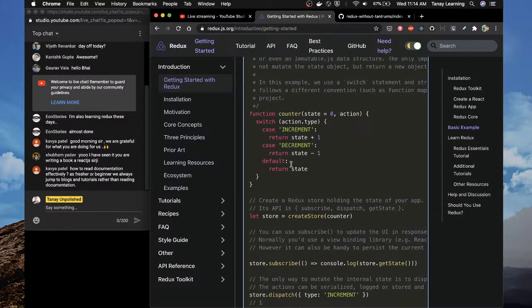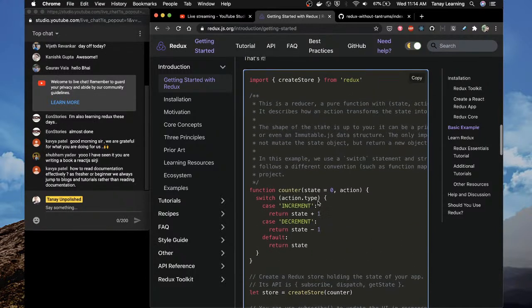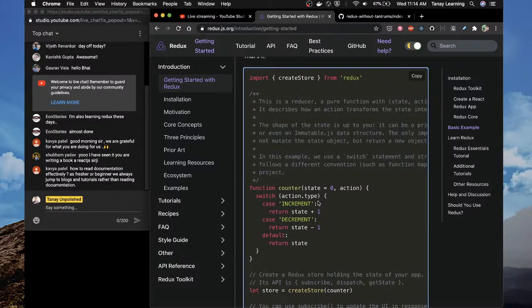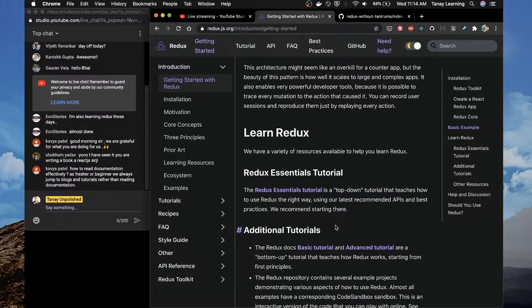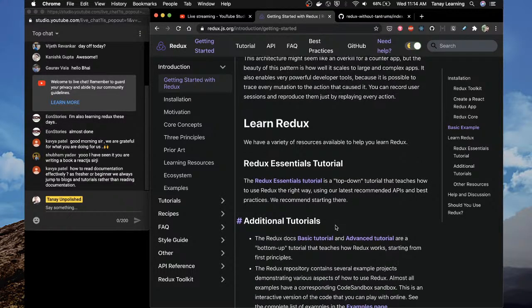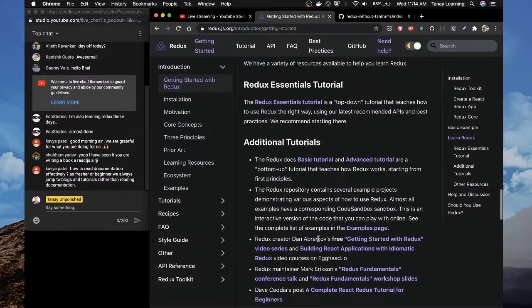You create a store. Store is nothing but a reducer with a state. What is a reducer? It's a pure function which takes a state and an action and gives you the next state. Cool, cool. So Redux stays the same in the last 4 years. Like the basics are there. Okay, Redux creator free, getting started with Redux video series.